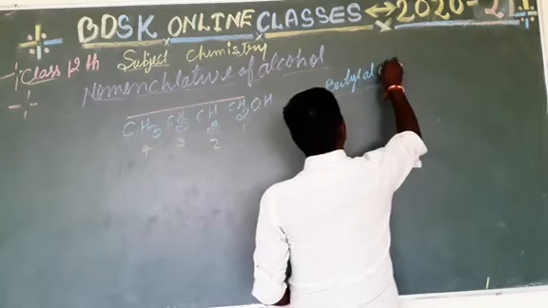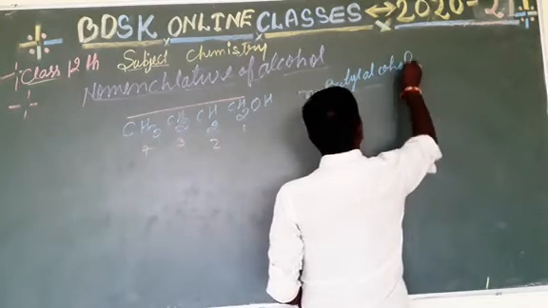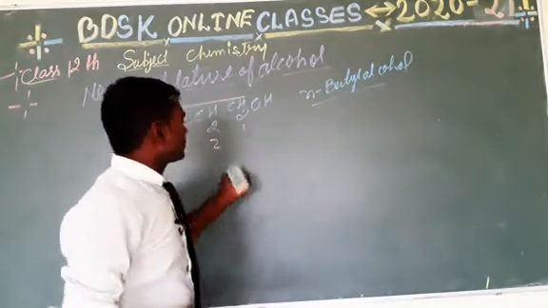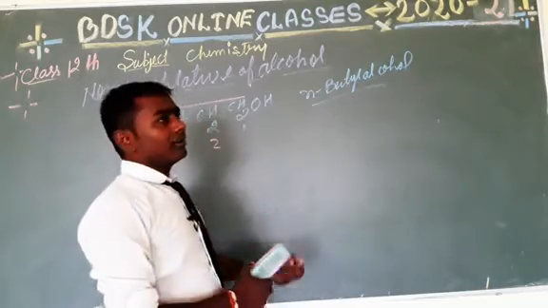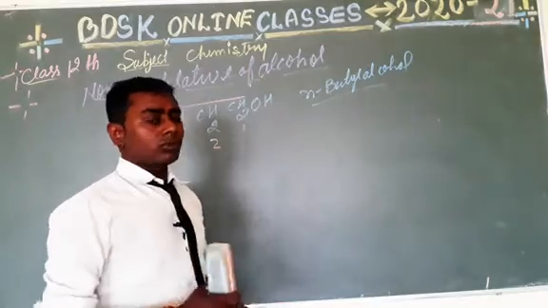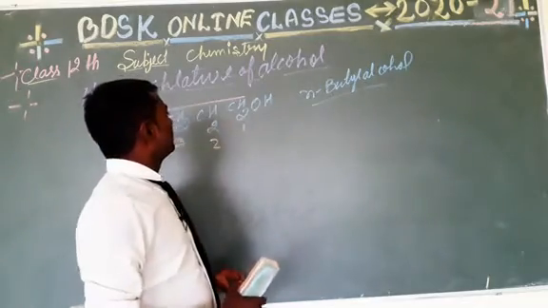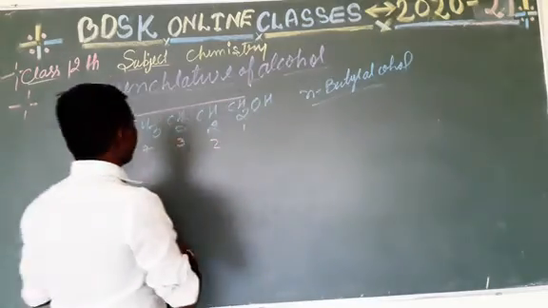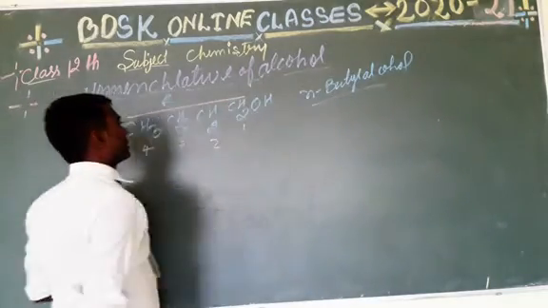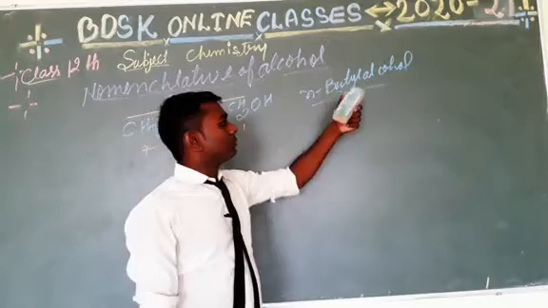This is the common name of this compound, N-butyl alcohol. This is a normal butyl alcohol because it contains 4 carbons, so it is butyl because this is an alkyl group and this is alcohol, so N-butyl alcohol.